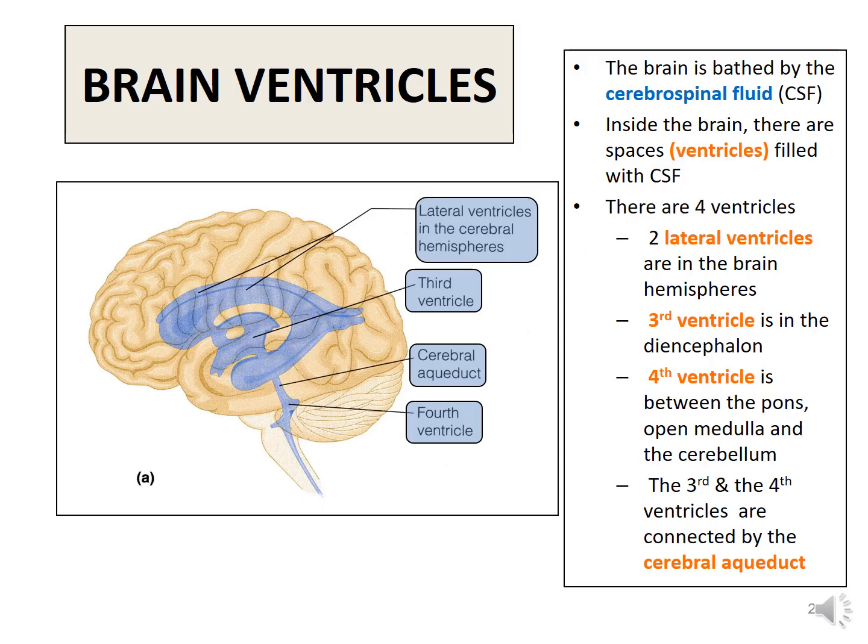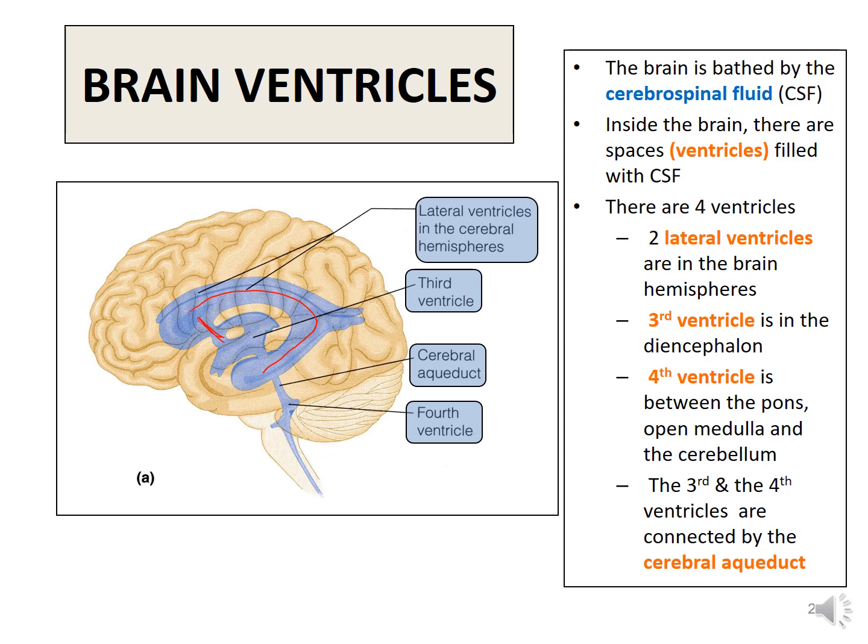The ventricles are fluid-filled cavities located within the brain. There are two lateral ventricles, the third ventricle and the fourth ventricle. The two lateral ventricles communicate with the third ventricle through the interventricular foramen of Monro.